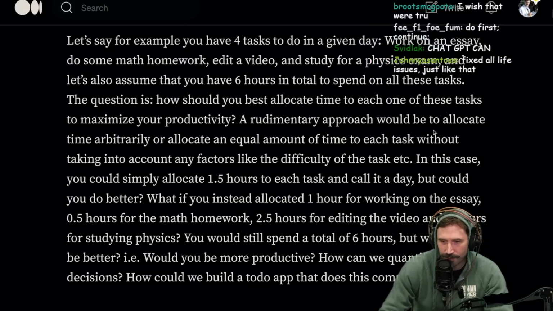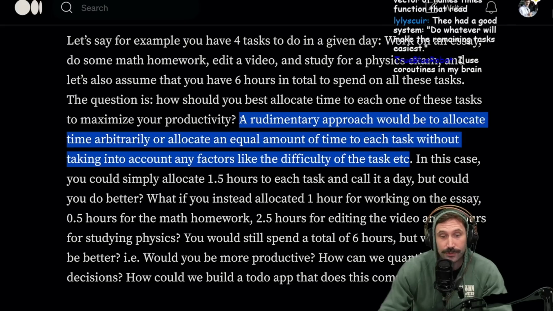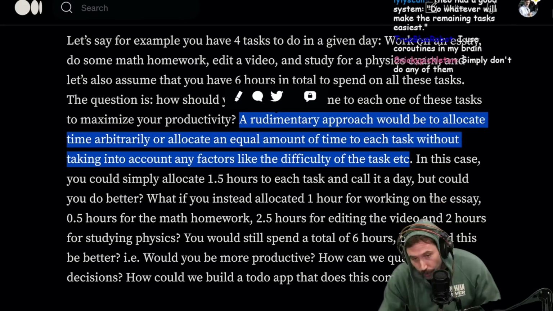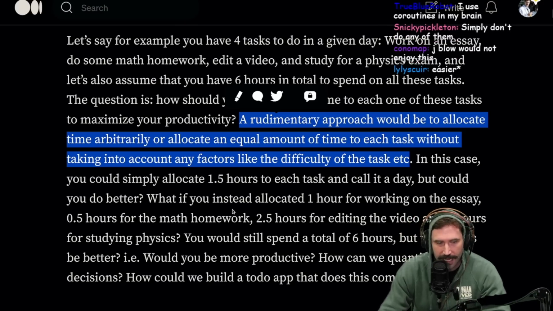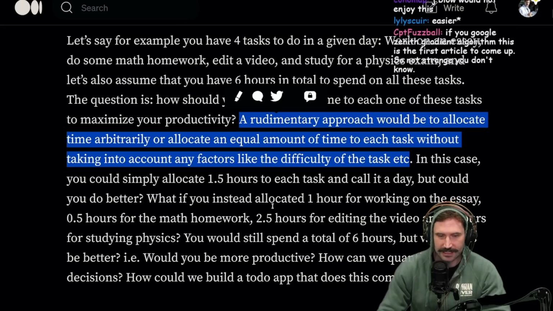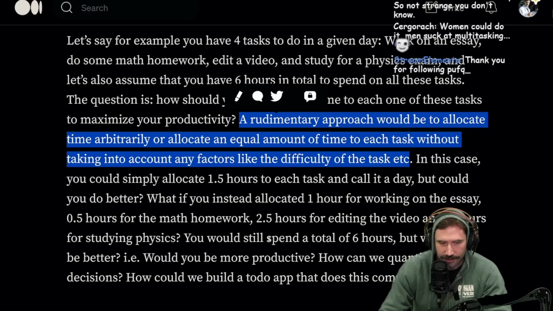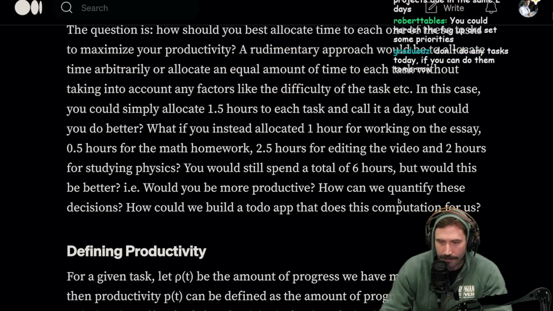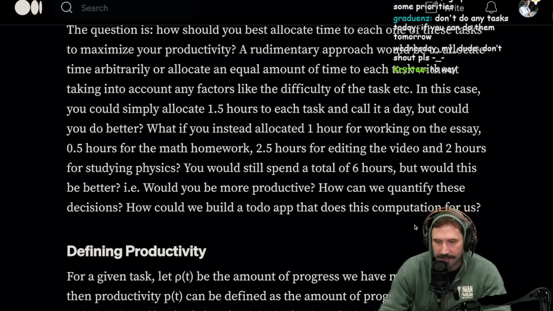Let's see. A rudimentary approach would be to allocate time arbitrarily or allocate an equal amount of time to each task without taking into account any factors like difficulty of the task, etc. Yes, and this would be called being a rookie. Okay? That's a rookie move! In this case, you could simply allocate 1.5 hours to each task and call it a day, but could you do better? What if instead you allocate 1 hour to working on the essay, 0.5 hours for the math homework, 2.5 hours for editing a video, and 2 hours for studying physics? You could spend a total of 6 hours, but would this be better? I.e., would it be more productive? How can we quantify these decisions? How could we build a to-do app that does this computation for us?